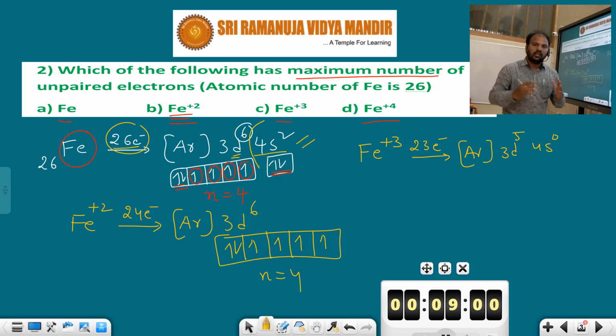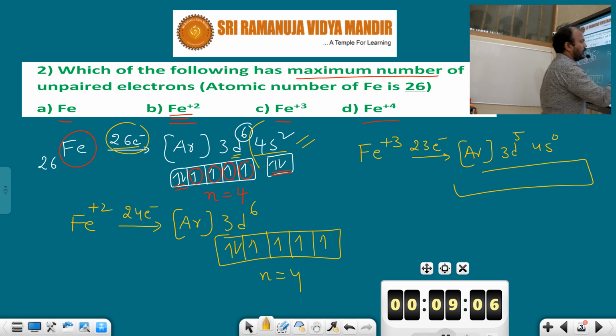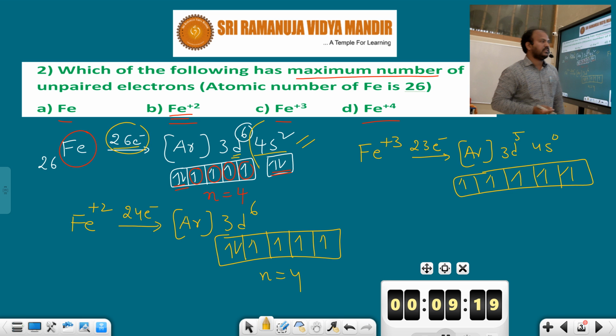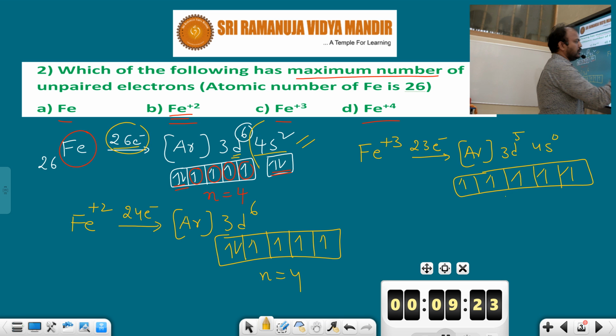So the ferric ion has how many unpaired electrons? 1, 2, 3, 4, 5. So 5 unpaired electrons. Why should I write it like this? According to Hund's rule, in degenerate orbitals, electrons are first singly filled, and only then does pairing of electrons take place. So here the number of unpaired electrons is 5.